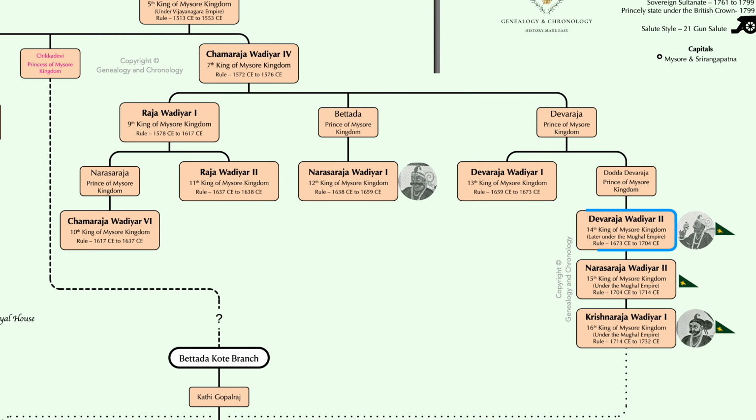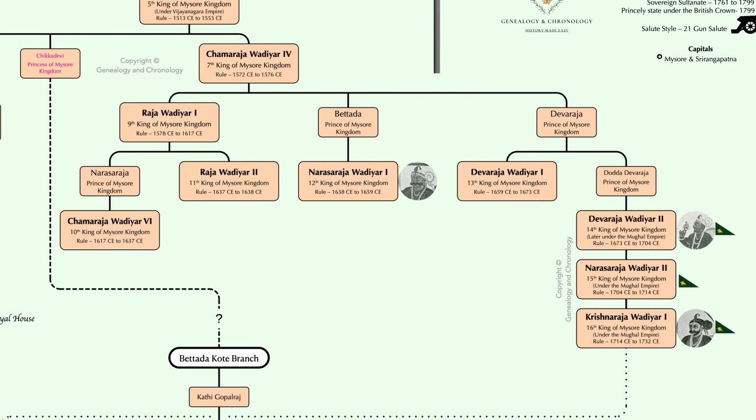Devaraja Wadiyar II continued to add territory to Mysore state, but his reign saw the onset of the Mughals into the Deccan region. Instead of seeking direct conflict with the Mughals, Devaraja Wadiyar II recognized Mughal overlordship and became a vassal state of the Mughal Empire with an annual tribute to the emperor. The rule of the state also started falling into the hands of Dalwais and commanders instead of the king. Aurangzeb Alamgir recognized the rule of Devaraja Wadiyar II and allowed him to rule Mysore as a vassal king.